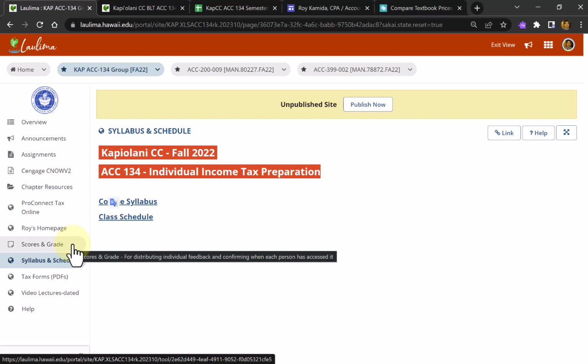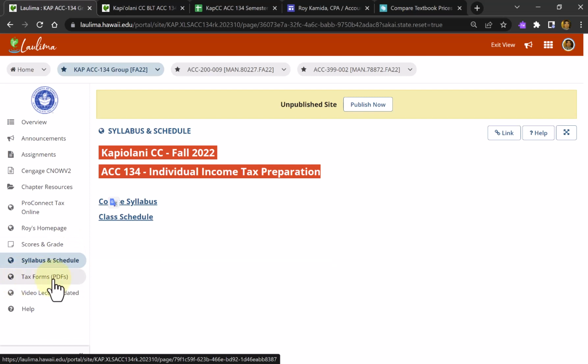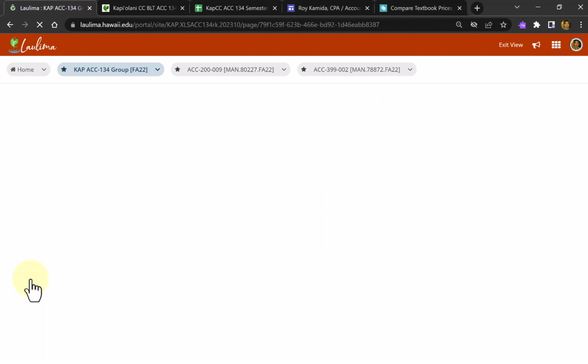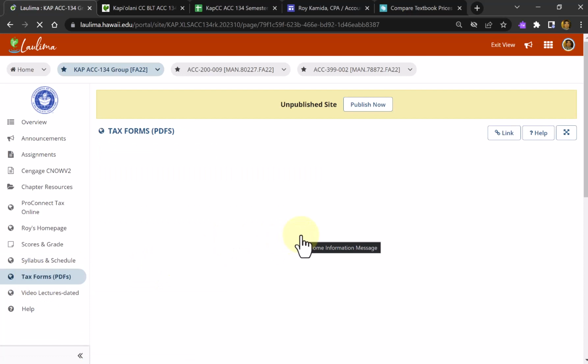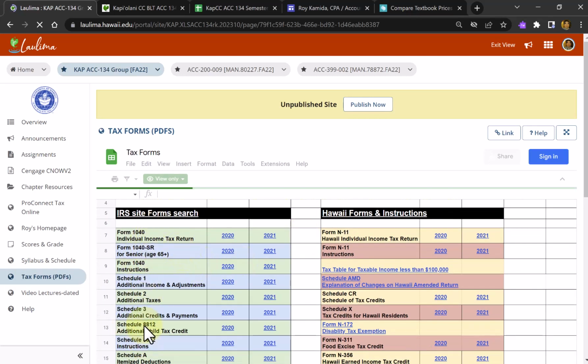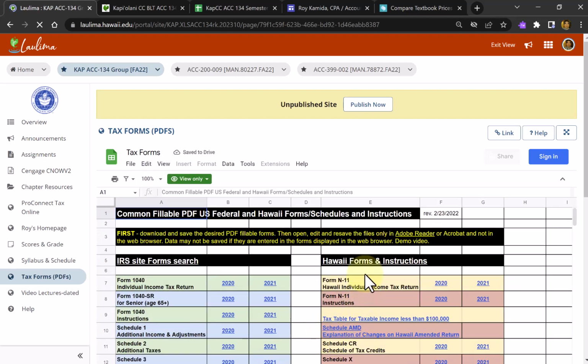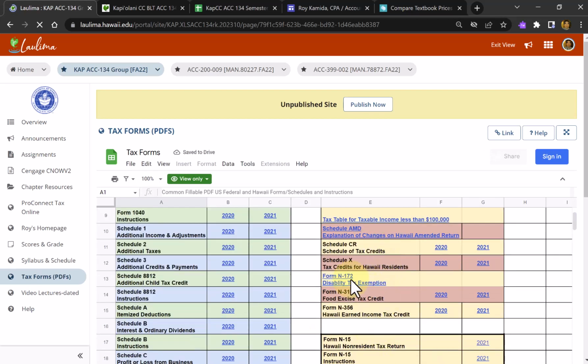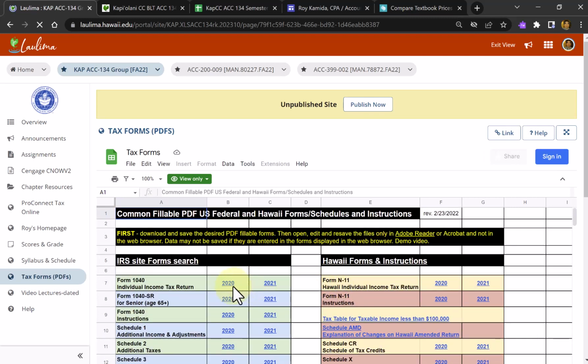If we do need tax forms, I'll give you the link, or you can come to this tax forms link right here, and you can see columns of different forms by year. These are the federal forms here. We won't spend too much time on Hawaii tax law, but here are Hawaii forms. I give you the forms for 2020 and 2021. Eventually, I'll replace the 2020 with the 2022 when they come out with the final versions of the forms, probably in October or November.